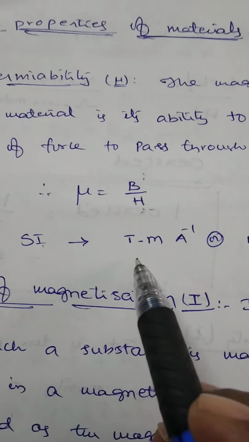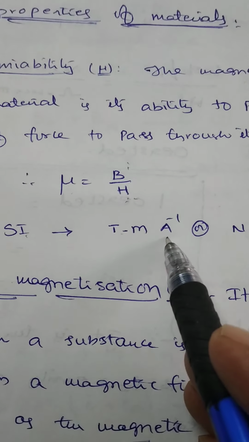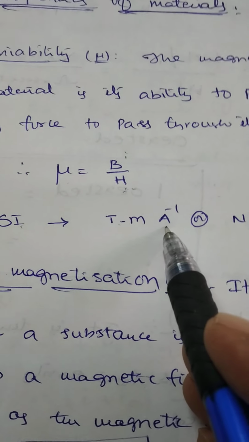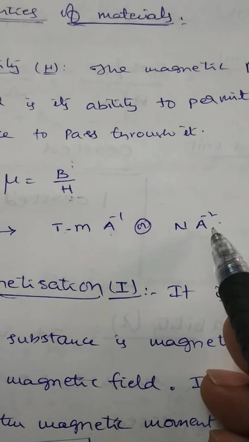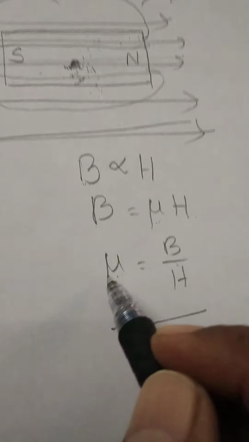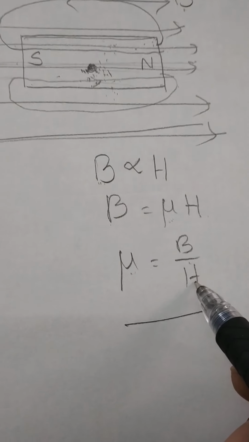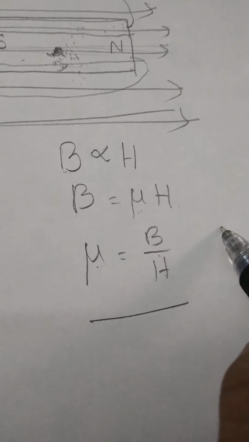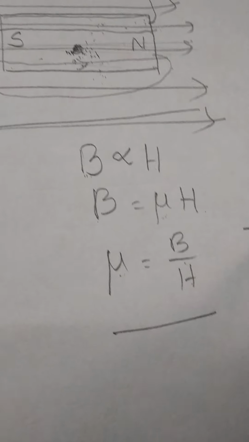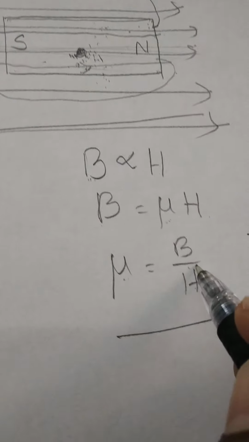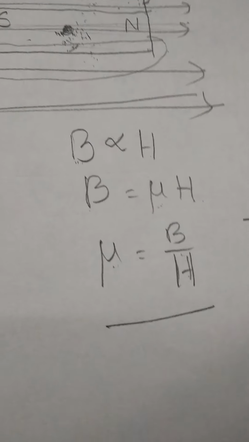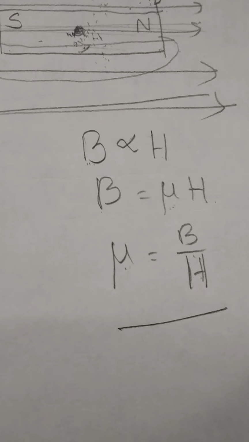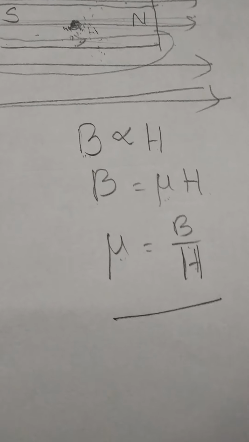SI unit of mu is Tesla meter per ampere, or Newton per ampere square. Why? Here mu is equal to B by H. B is represented in Tesla, divided by H, the magnetic field, which is always represented in ampere per meter. That is equal to Tesla meter per ampere.